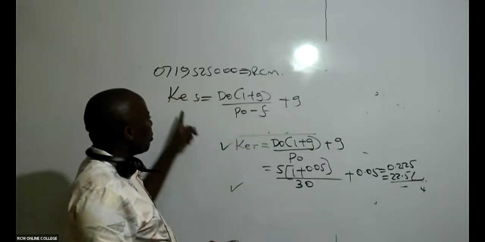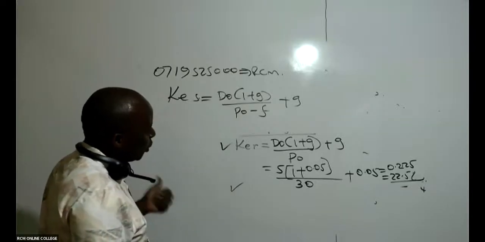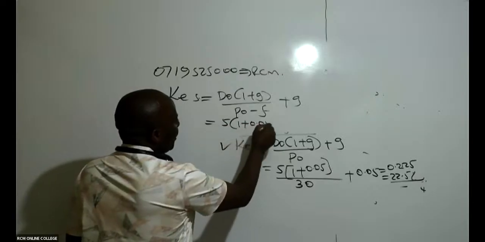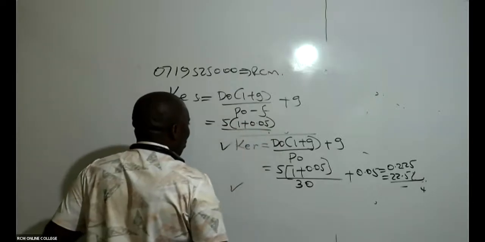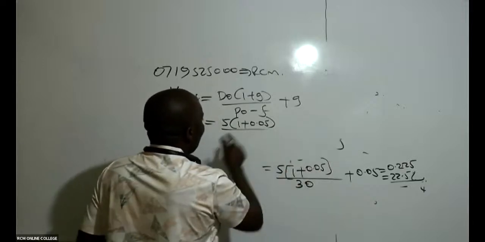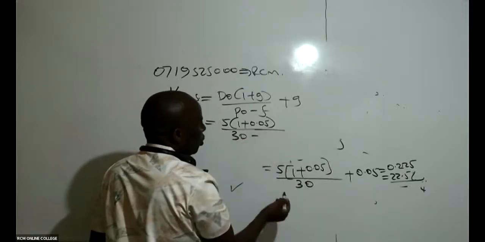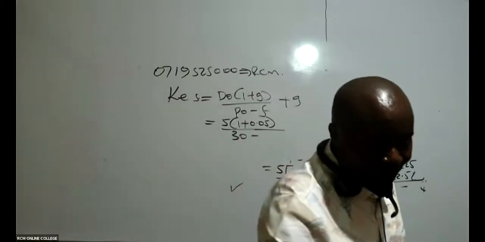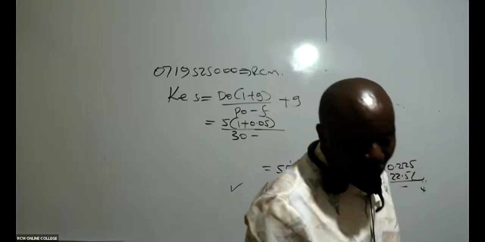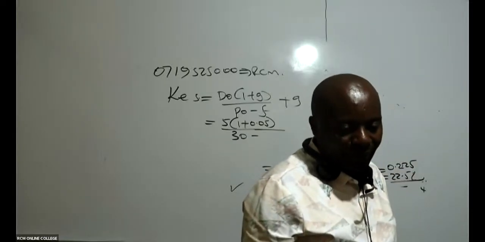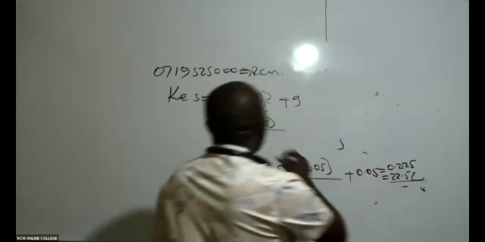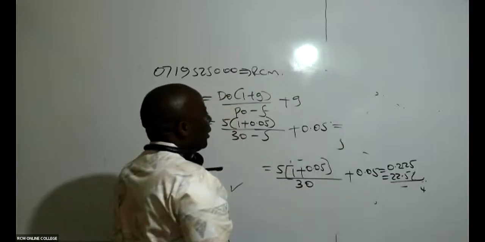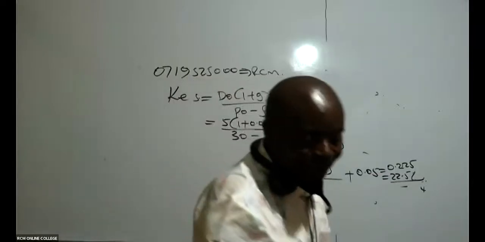So now here, because it's cost of equity shares, then you're going to introduce flotation cost. So then this one here will be D0, still that remains as 5, 1 plus 0.05 like that, all over P0. Our P0 is 30, minus flotation cost. Flotation cost has been given there. Is there somebody who is able to see flotation cost, ladies and gentlemen? Anybody who is able to see our flotation cost in this question? Anybody who is 5? Thank you so much. 5. And then the growth rate still remains at 0.05.